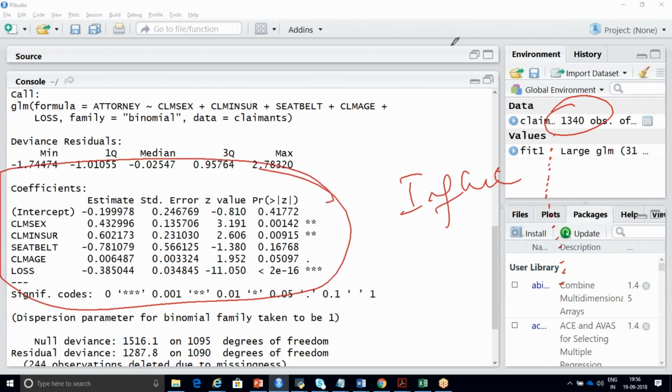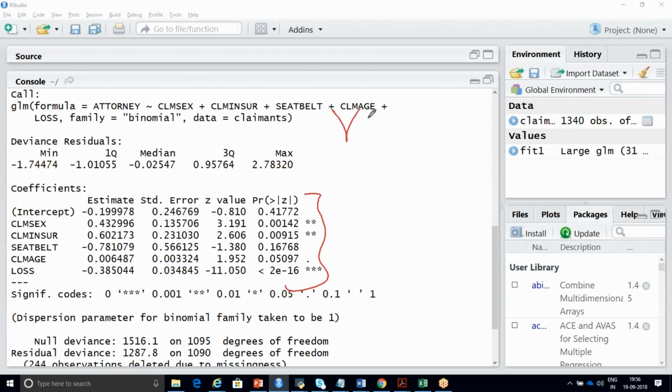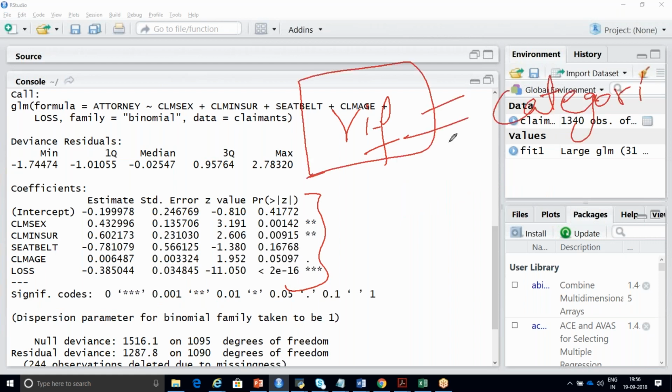So you should do that. You cannot go for VIF here because it is categorical data. So you need to go with the influence index plot.